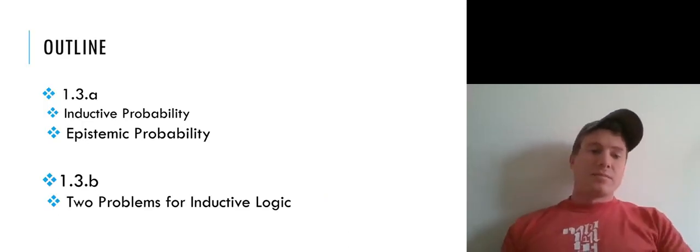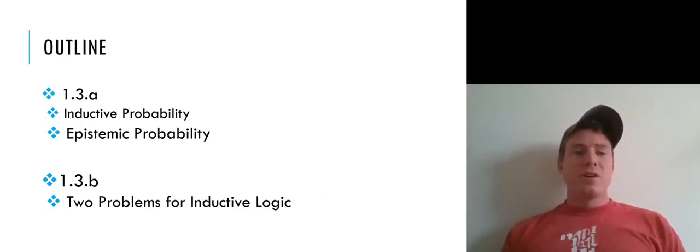That is, we're going to shift the standard that we're applying to judge the quality of inferences from validity, which remember was the standard in the case of deductive logic, to inductive strength. Alright, so here's the outline for the videos for today. So the first video, we're going to try to get clear on the notions of inductive probability and epistemic probability. And in the second lecture, we're going to look at two problems that confront anyone who wants to develop a rigorous inductive logic.